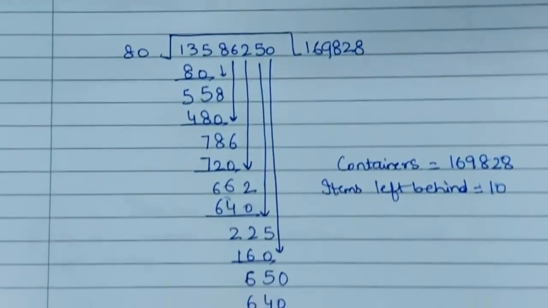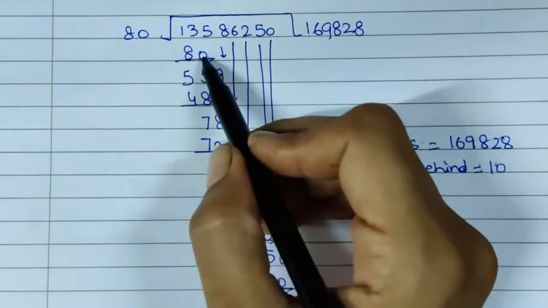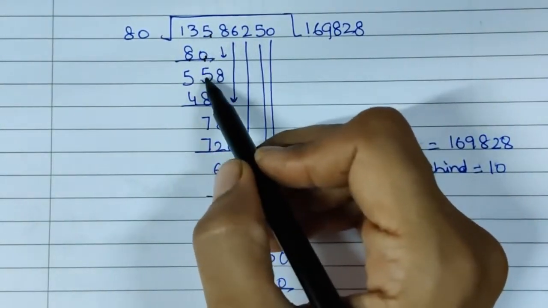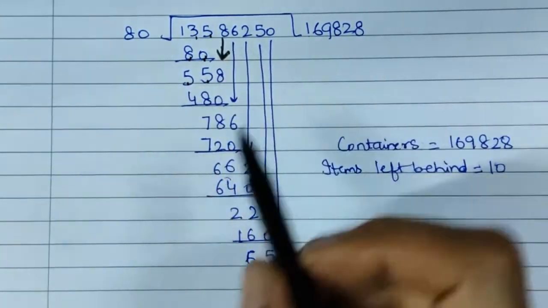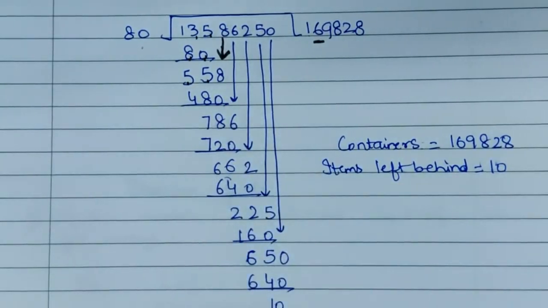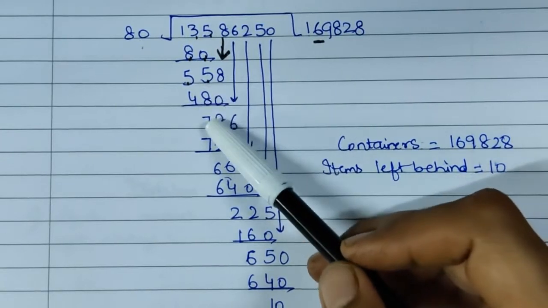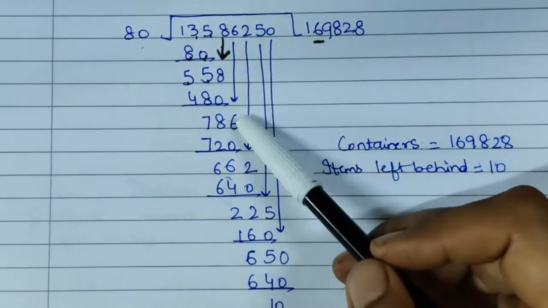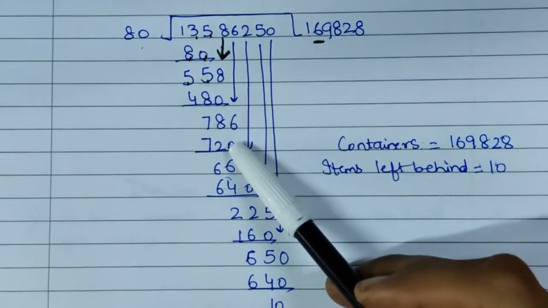So now 80 into 1 we get 80. 5 minus 0, 5. 13 minus 8, 5. 8 comes down. 80 into 6, 480. So now 8 minus 0 is 8. 15 minus 8 is 7. 6 comes down. 80 into 9, 720.